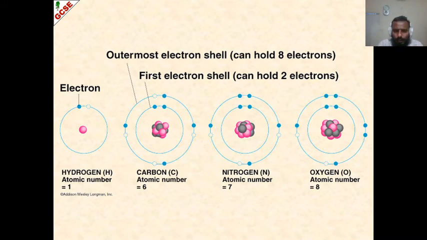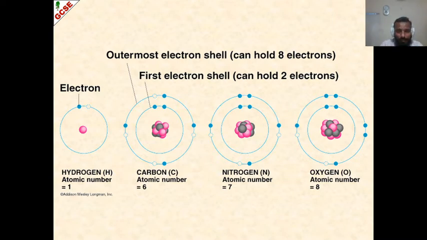So 4 are missing in the outermost shell, so it needs 4 more. Same goes with nitrogen. Outermost 5 electrons, 3 are missing, so it needs 3 more. Oxygen, outermost 6 electrons, 2 missing, so it means 2 more. So that deficiency of number of electrons will give rise to the concept of bonding.